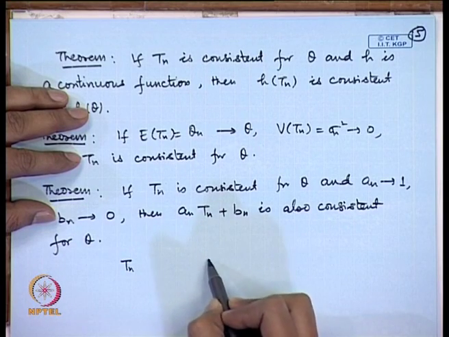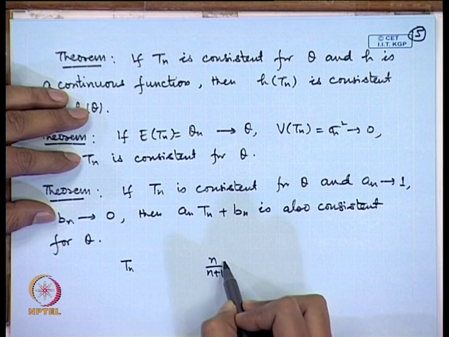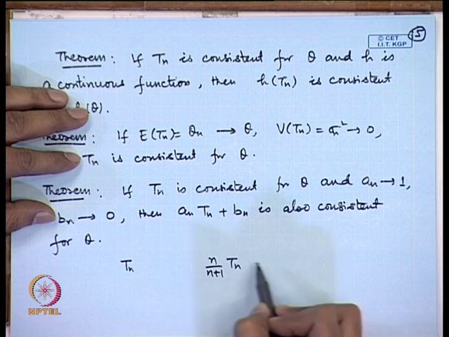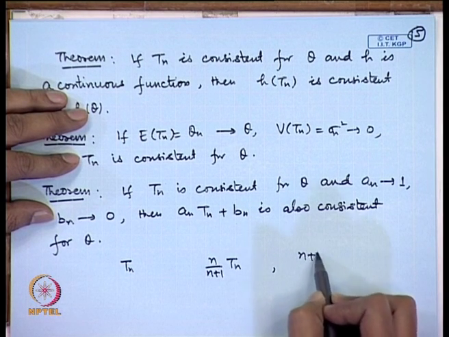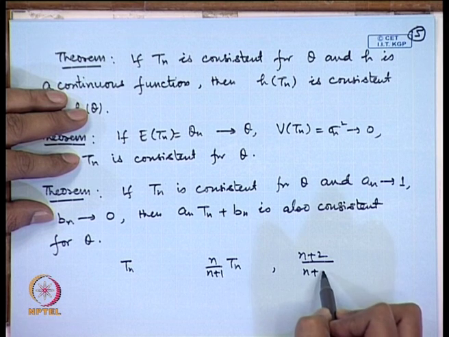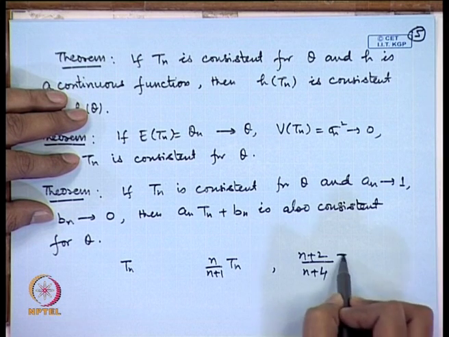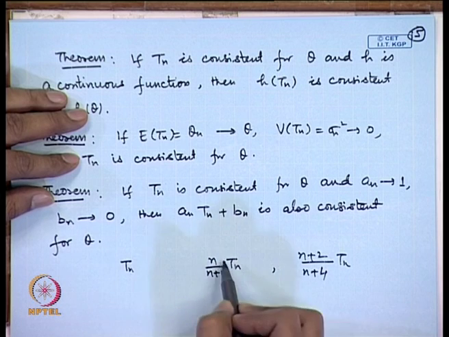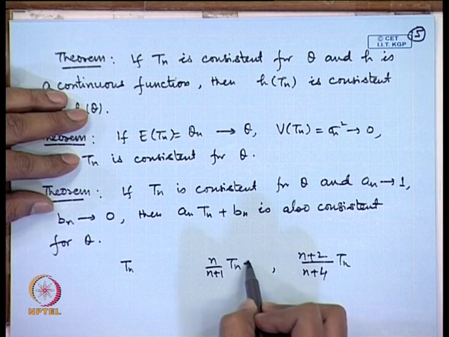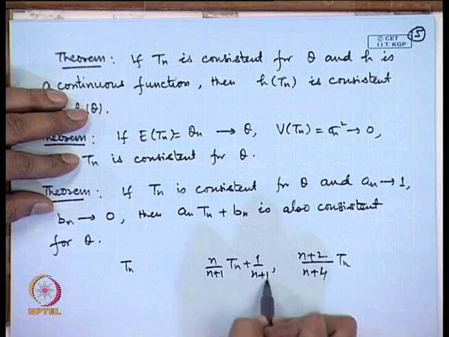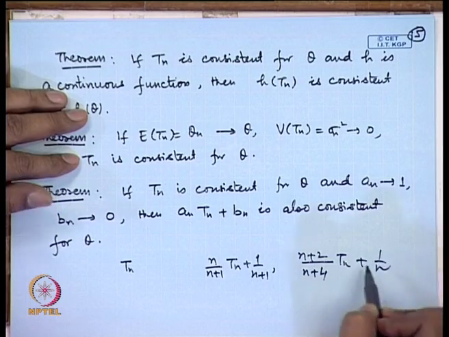That means, if I say T n, then I can consider say n by n plus 1 T n, I may consider say n plus 2 by n plus 4 T n. So, these are all consistent, because these are all going to 1, suppose I put here plus 1 by n etcetera, then they are also consistent estimators for the parameter theta.